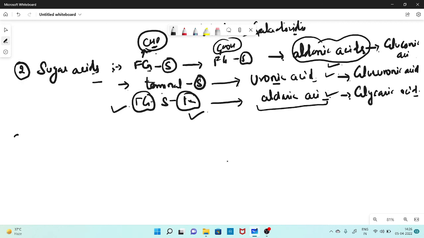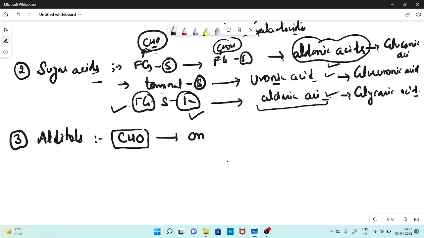Right? So the next monosaccharide derivative is your alditols. Alditols. In this case also, you alter the structure of the monosaccharide, in which you change the CHO aldehyde functional group into the hydroxyl, alcohol one, and these types of derivatives are called sugar alcohols. Their examples are sorbitol and xylitol.